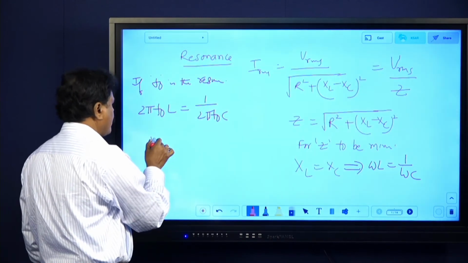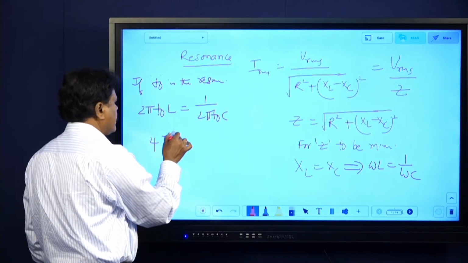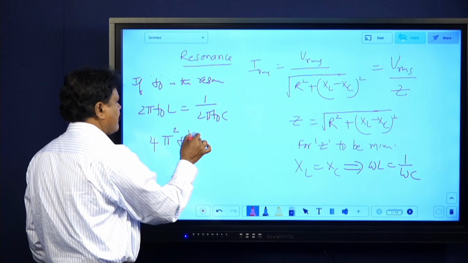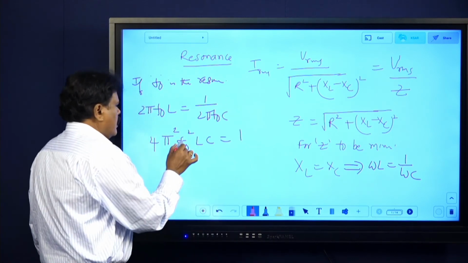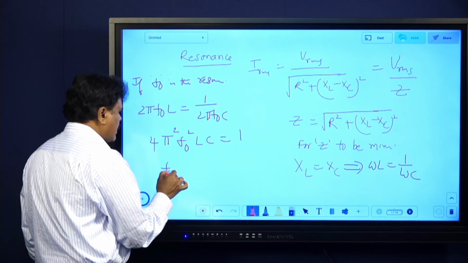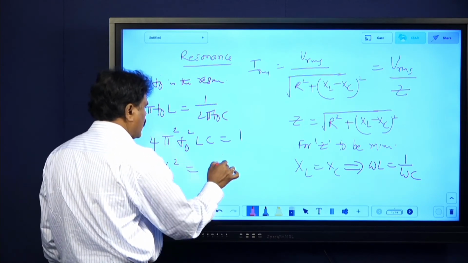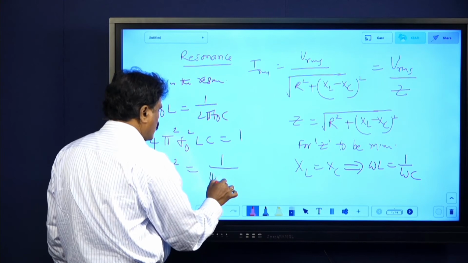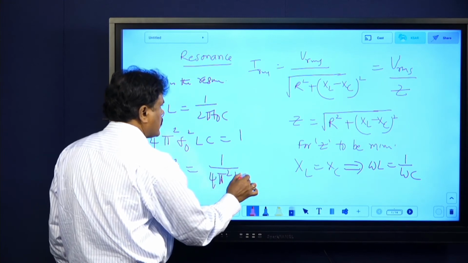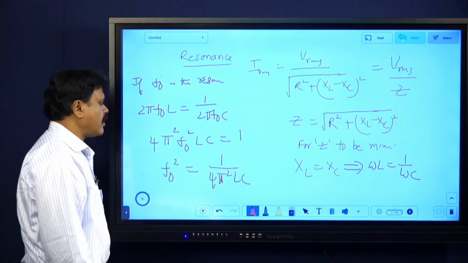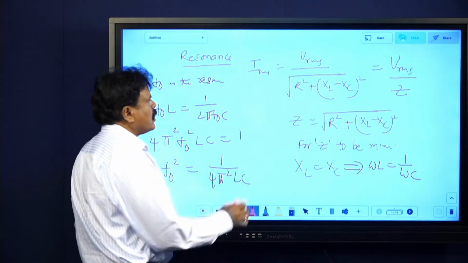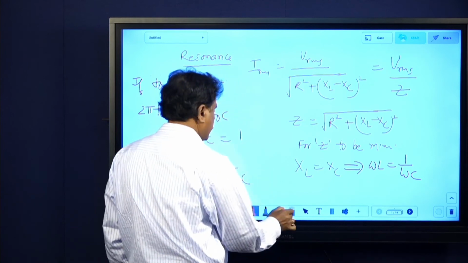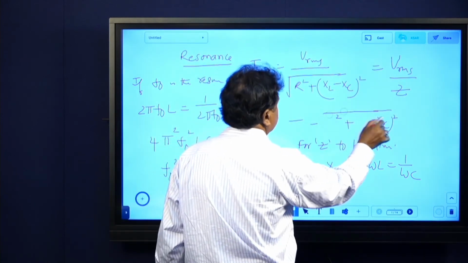Cross multiply: 4 pi square f naught square LC equals 1. Now what is f naught square? Come on, write. f naught square is 1 by 4 pi square LC. What can be f naught? f naught is root of it. I'll write again, I'll remove this now.